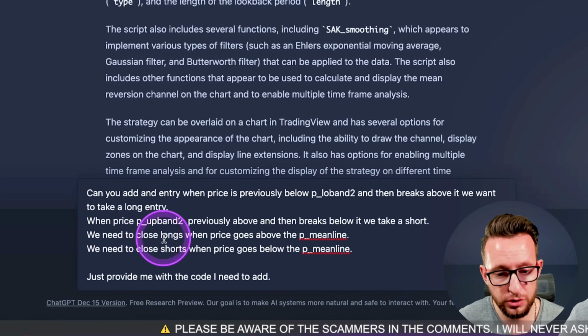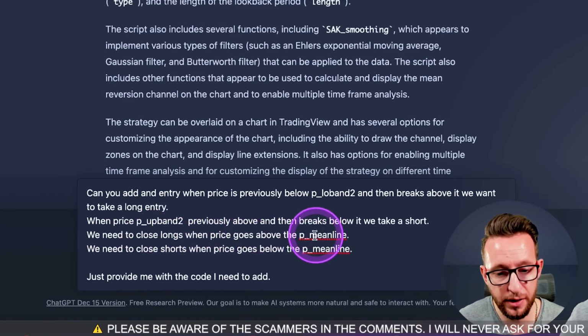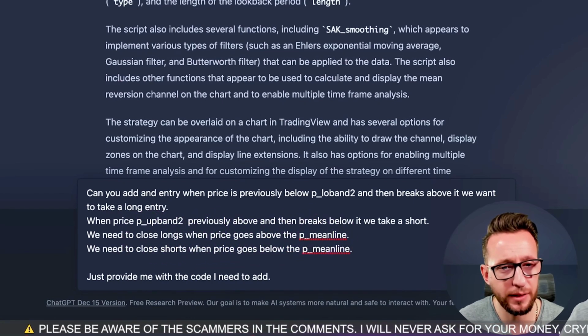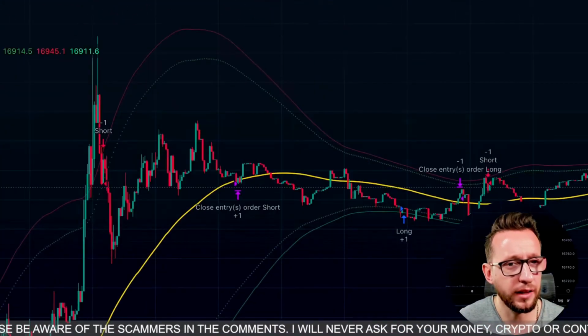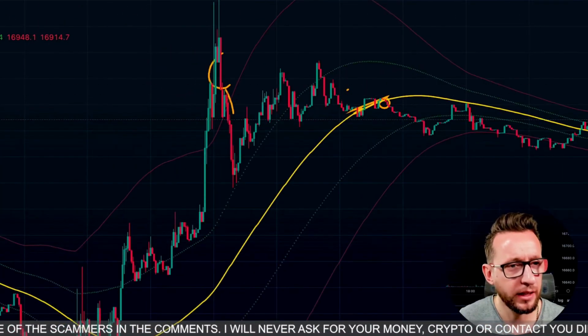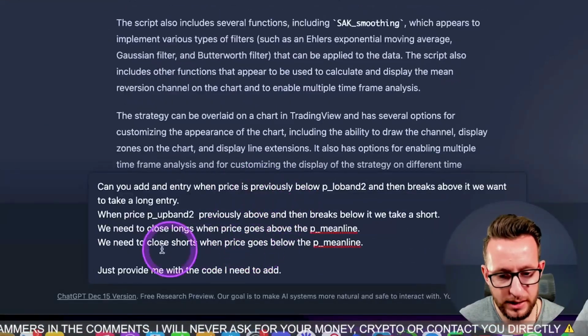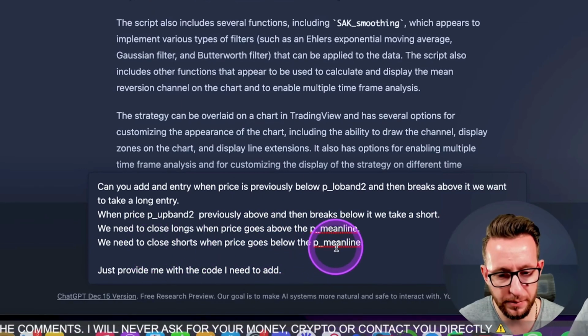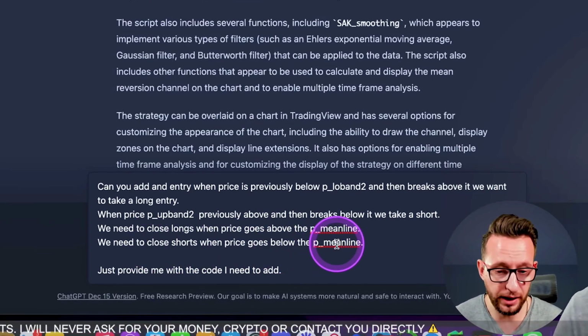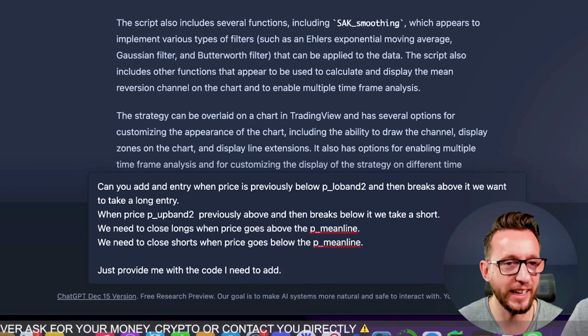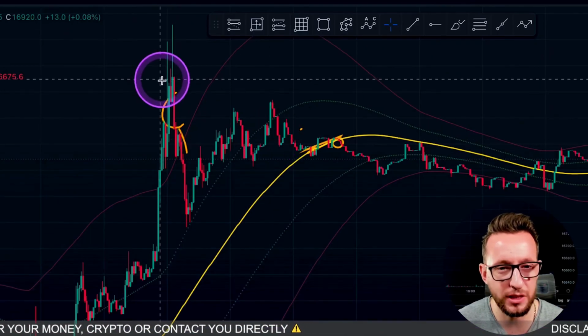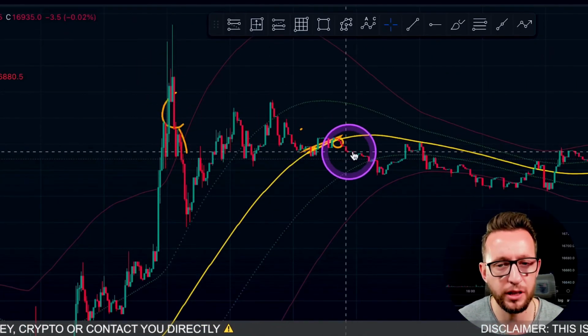We need to close longs when price goes above the P mean, this one here, the mean being the yellow line here. So we close our longs when we go above it, and the shorts we're going to close when we go below it. Yes, that's right. So when we're in a short up here and come back below the line, we're looking to close that short.